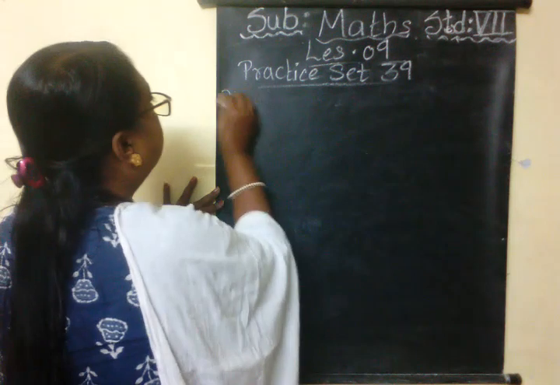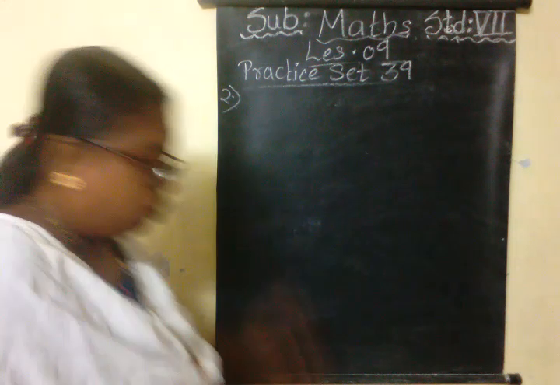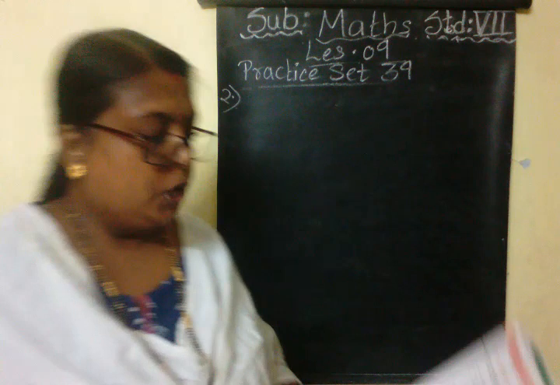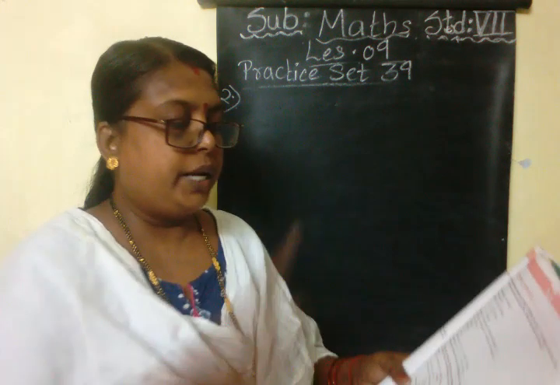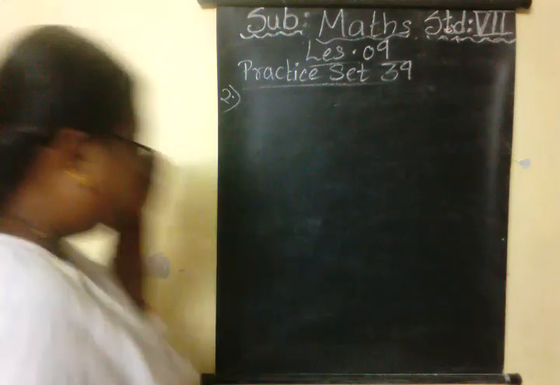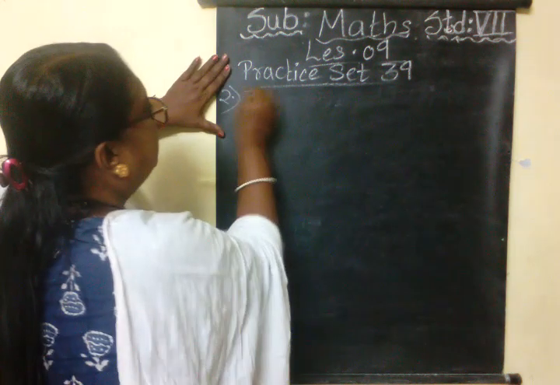Sum number 2. Now children, here total investment is not given. So total investment we can add 50,000 and 1,20,000. So first we'll find total investment.